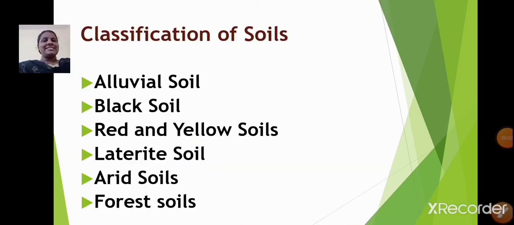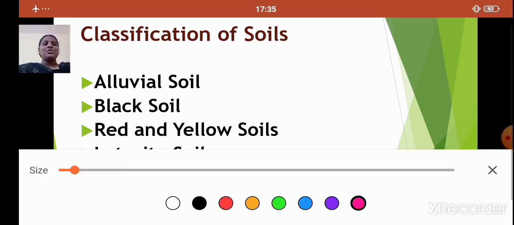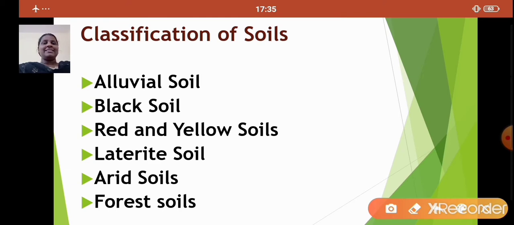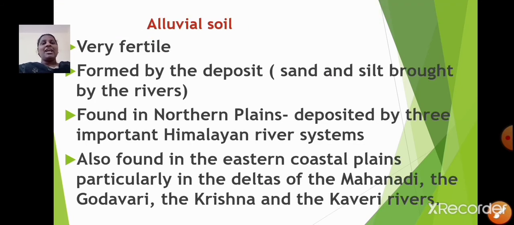Students, now let us learn about the classification of soils. Soils are classified as alluvial soil, black soil, red and yellow soils, laterite soil, arid soils and forest soils. Now let us learn about all these soils in detail. First we will start with the alluvial soil. Alluvial soils are very fertile. They are formed by the deposit, that is sand and silt brought by the rivers.